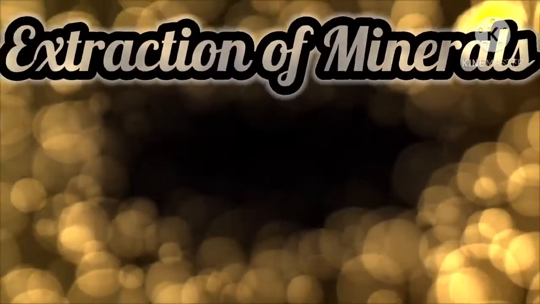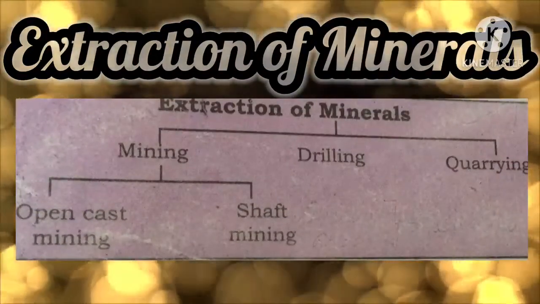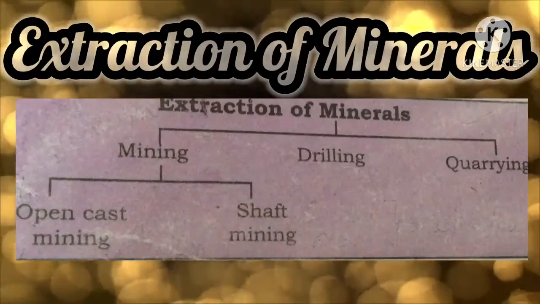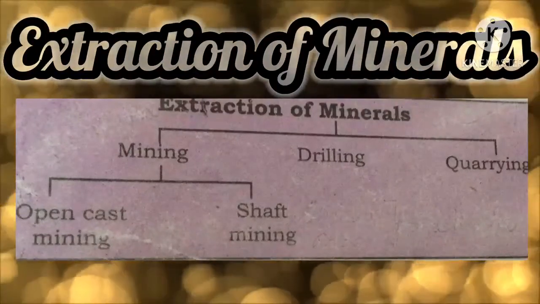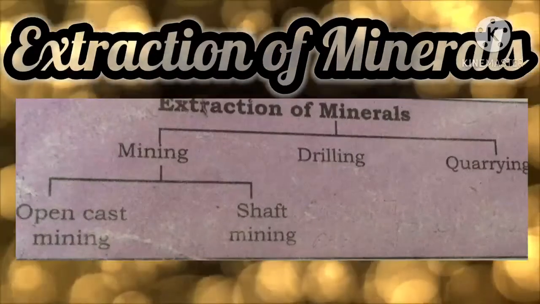Now we are going to see about extraction of minerals. See children, mining is the process of extracting buried material below the earth's surface. Yes, so the process of taking out minerals from rocks buried under the earth's surface is called mining.